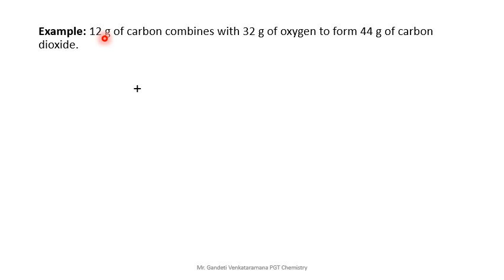That is very important. 12 gram of carbon combines with 32 gram of oxygen. Combines means these two are reactants. It reacts with 32 grams of oxygen to form 44 grams of carbon dioxide. This is the product, right hand side. So carbon plus oxygen gives rise to carbon dioxide.